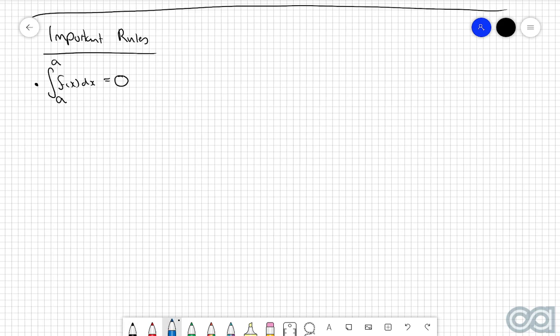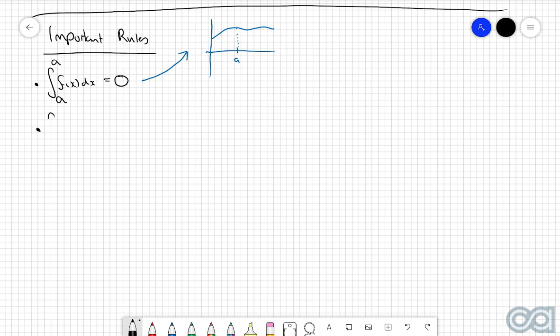Now let's actually quickly go about showing this geometrically. So if you could imagine, let's say we've got a function f of x, we've got this boundary here which is a, then we know that this integral here will be the area underneath the curve from a to a. However, if you just go from a to a, then essentially what we're creating is a straight line. And a straight line does not have any area, therefore the entire integral must be equal to 0. So that's our first important rule there.